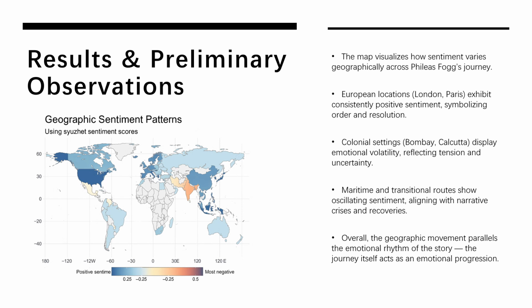Maritime and transition routes show oscillating emotions, which fits the novel's repeated cycles of crisis and recovery. So the physical journey mirrors the emotional one. The trip itself becomes a story of emotional movement.